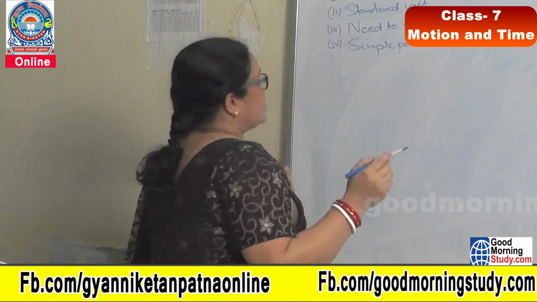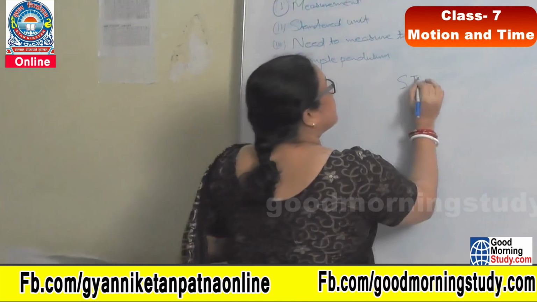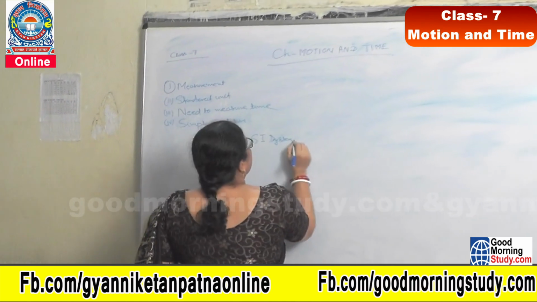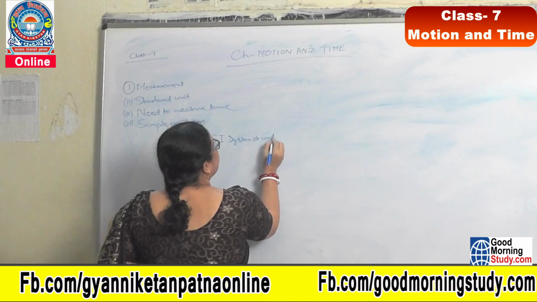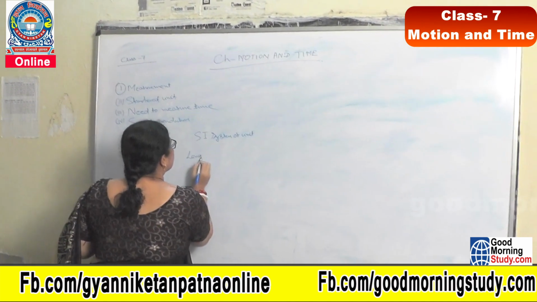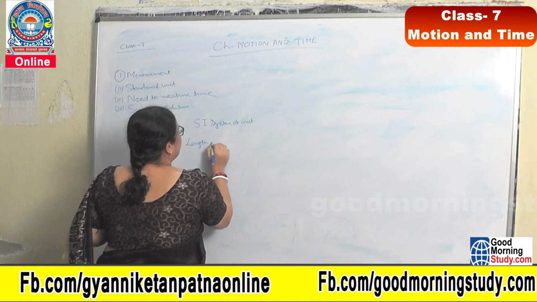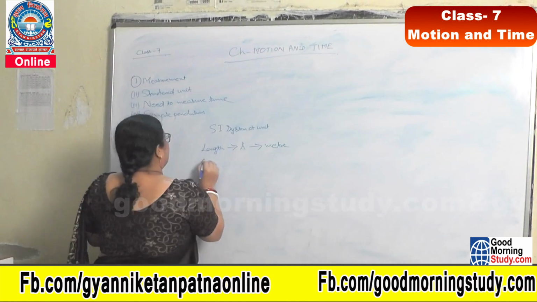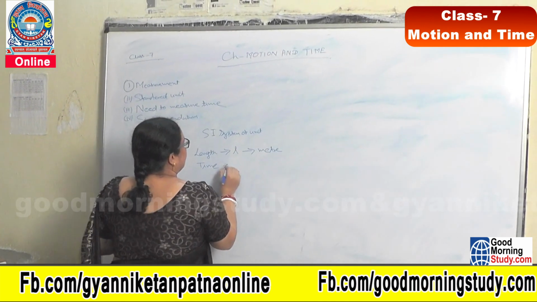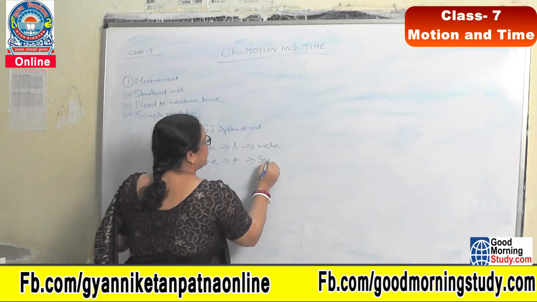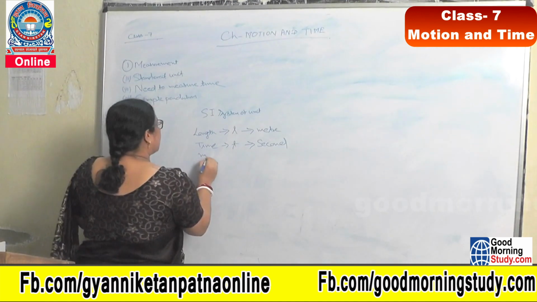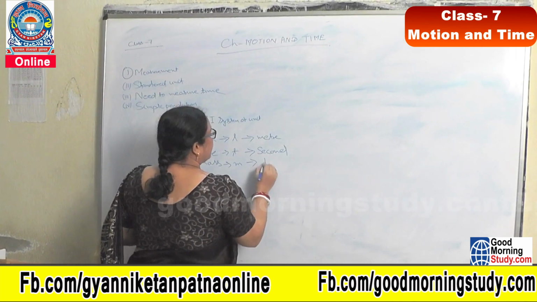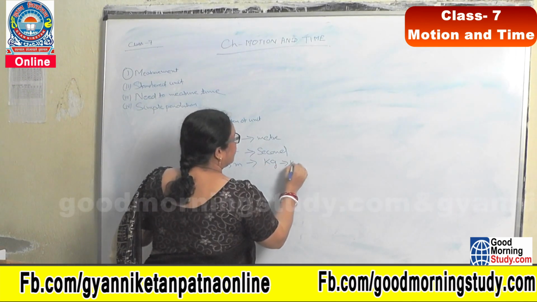In the SI system of units, length, L, is measured in meter, time, T, is measured in second, and mass, symbolically represented as M, is measured in kilogram, kg.